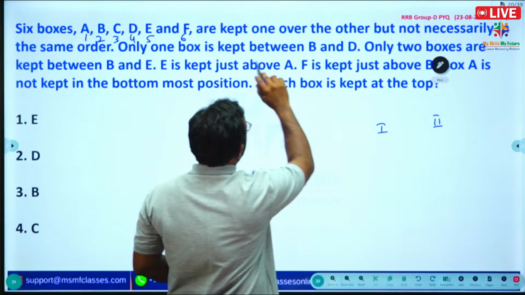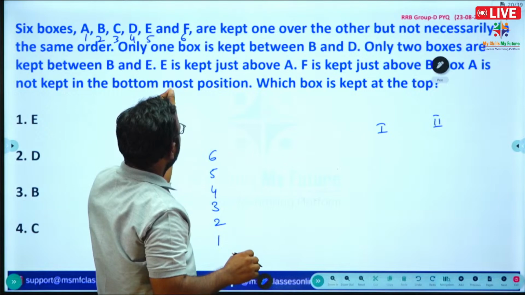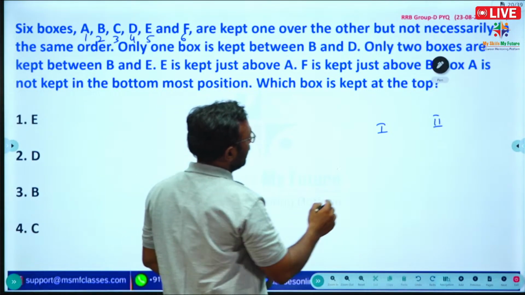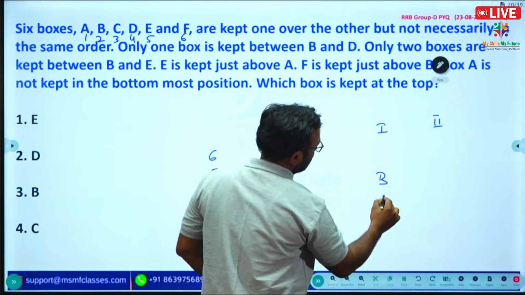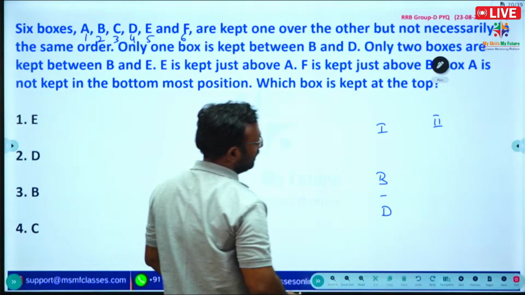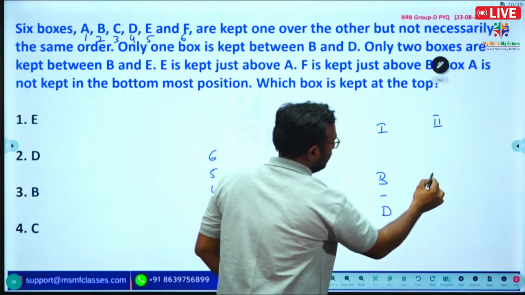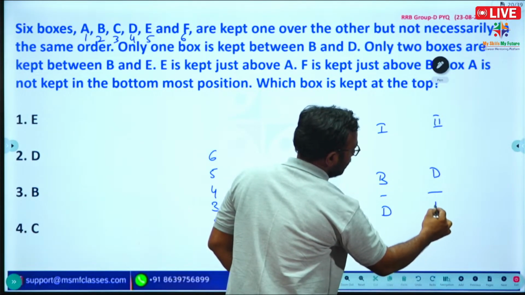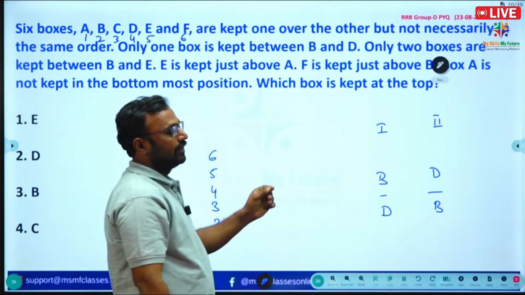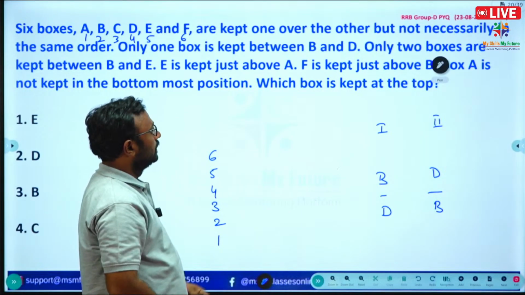Only one box is kept between B and D. Suppose this is one case, and here is one more case. So, only one box is kept between B and D. There are 2 cases.